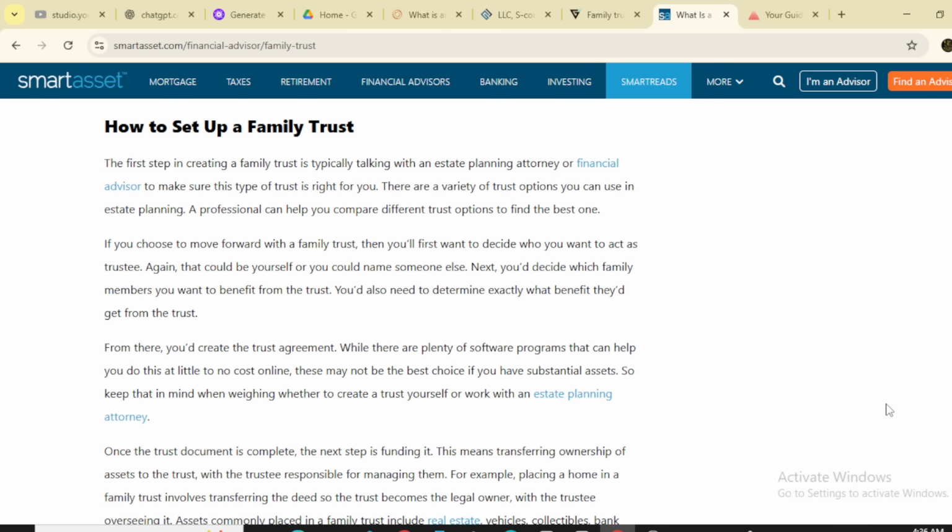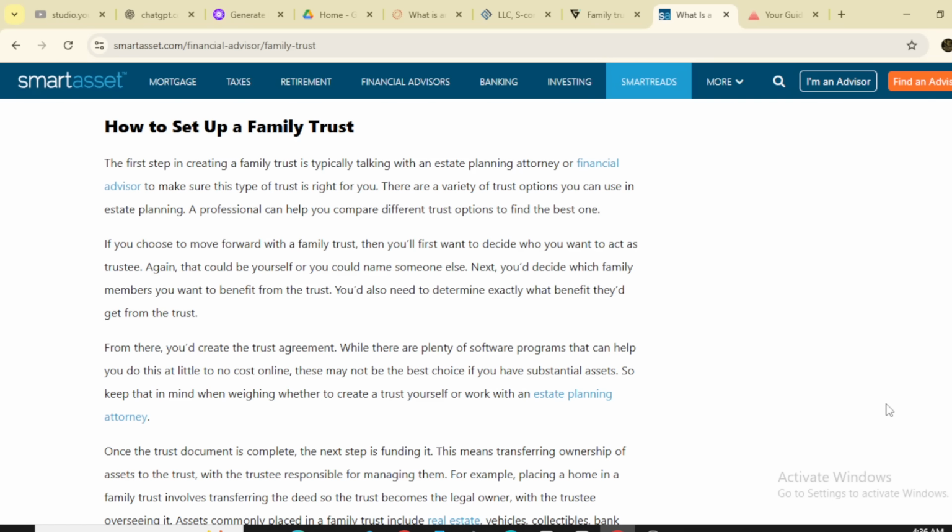If you choose to move forward with a family trust, then you will first want to decide who you want to act as the trustee. Again, that could be yourself or you could name someone else. Next, you would decide which family member you want to benefit from the trust. You'd also need to determine exactly what benefit they get from the trust. From there, you would create a trust agreement.